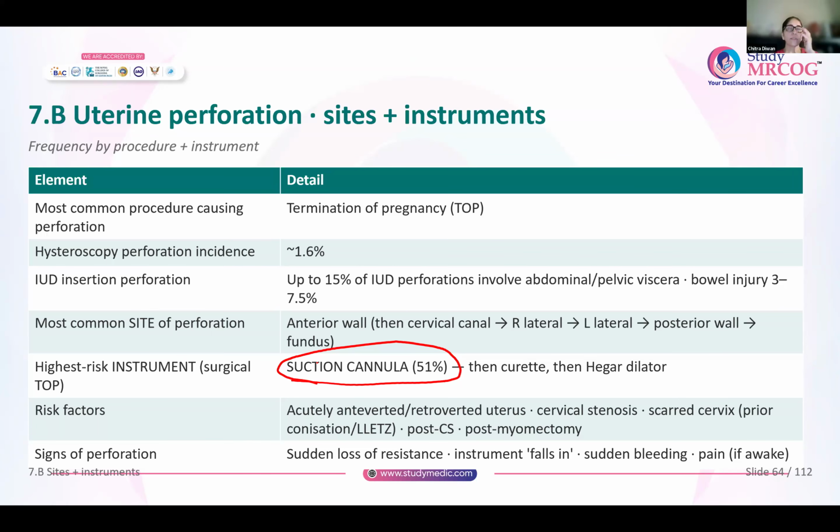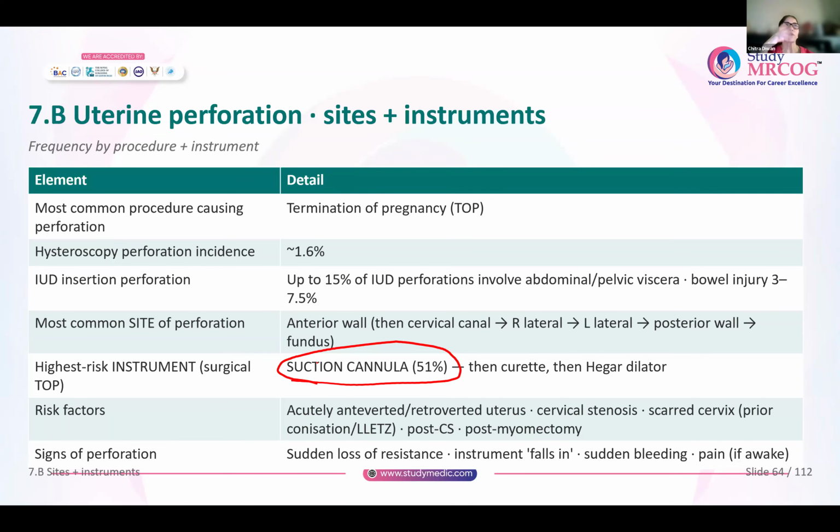Now, whenever you're doing a procedure, how will you know that you have perforated the uterus? Most common is sudden loss of resistance, or whatever instrument you are using, you notice that it is just going inside into the uterine cavity. The instrument falls in, like sudden loss of resistance, and the instrument suddenly falls down. You can get sudden bleeding.